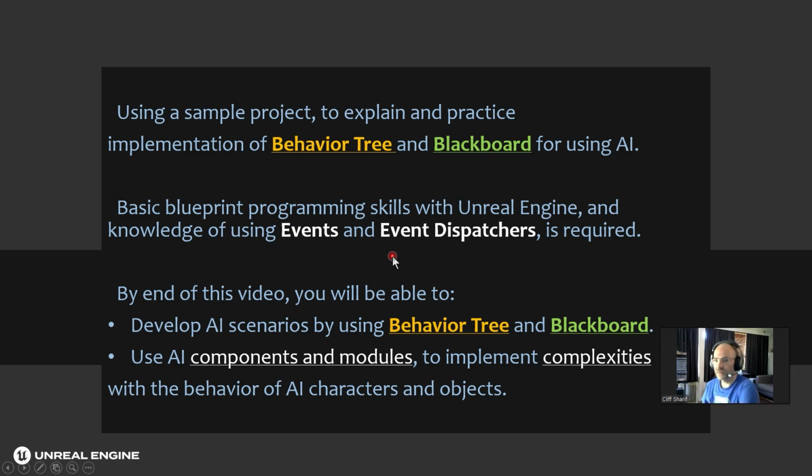By the end of this video, you will be able to develop AI scenarios by using Behavior Tree and Blackboard, and also you will learn how to use AI components and modules to implement complexities within your AI character or object. Sometimes AI is not just making enemy units or friendly units.